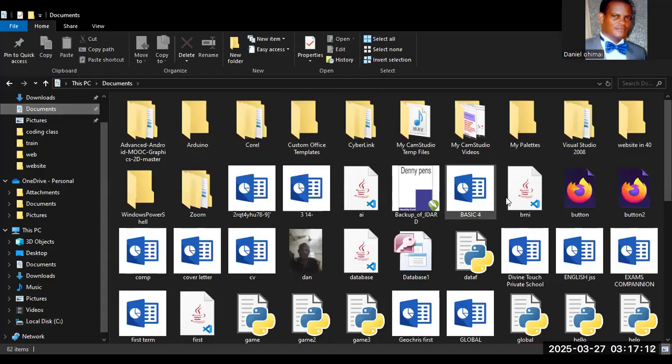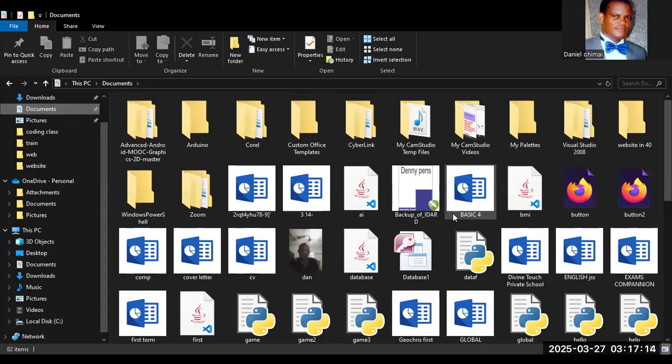So you go to anywhere you want, any place where you want to create the file. So you have to go to that place. Let's say I did documents. This is my document folder.